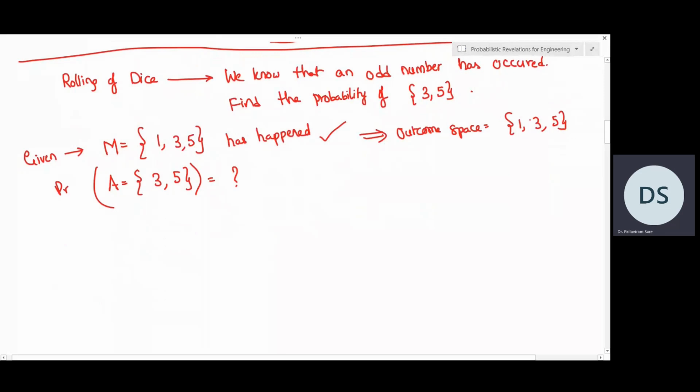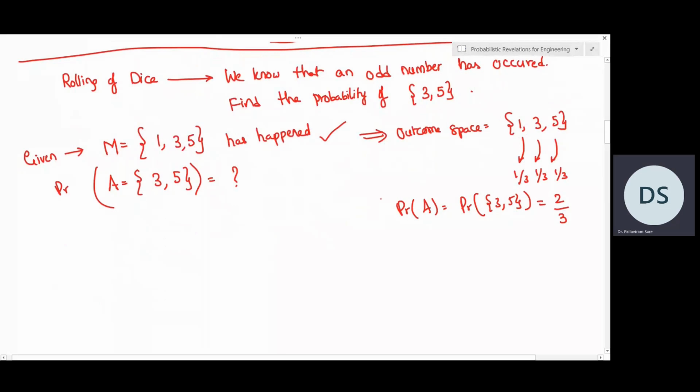So there is no chance that 2, 4 and 6 has appeared because we know that an odd number 1, 3, 5 has occurred. So now, because these are three different elementary events, the probability of each one of these outcomes should be 1/3. Hence, the probability of A, which means the probability of 3, 5, since 3 and 5 is a group of two different elementary events, we should say that this probability is 2/3.